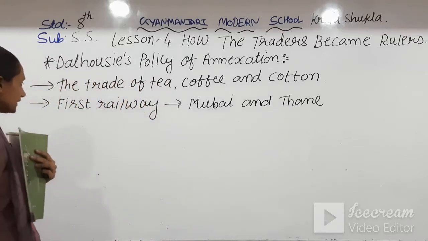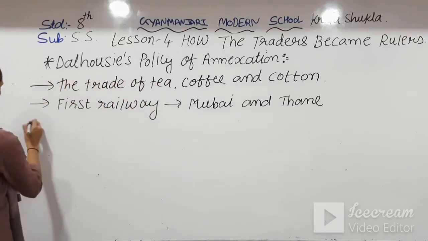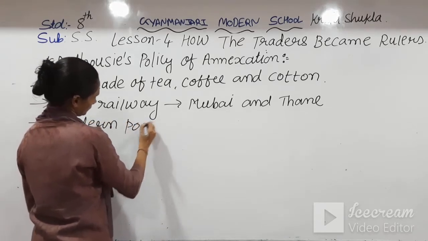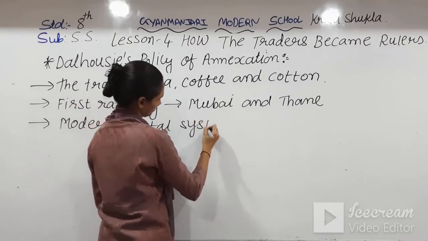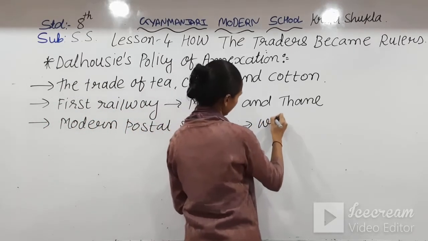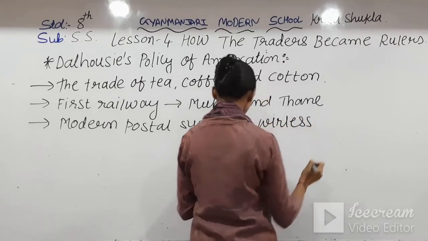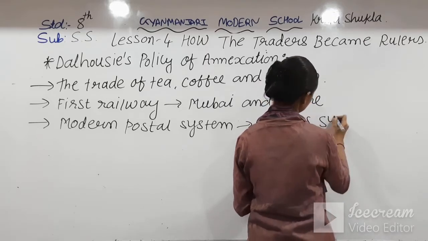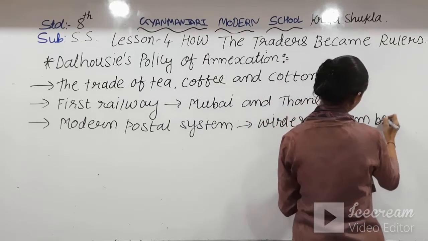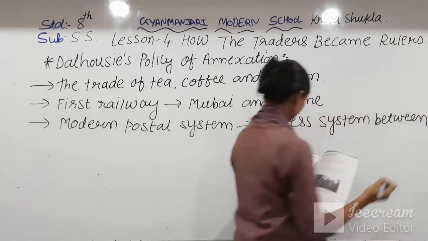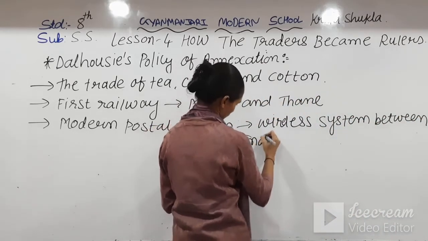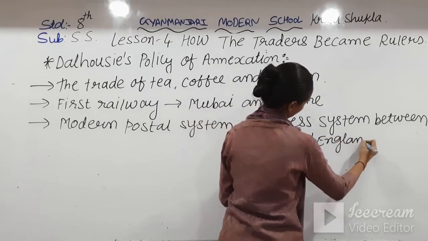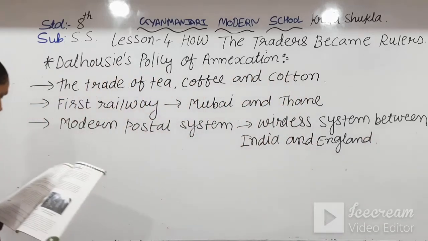He started the first railway between Mumbai and Thane. A modern postal system and a wireless system between India and England were started.